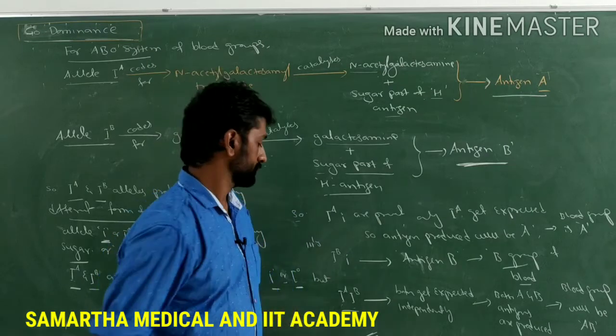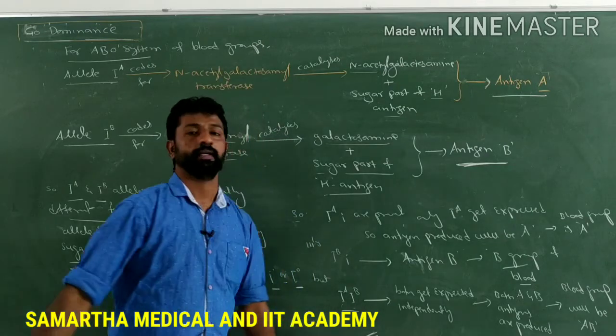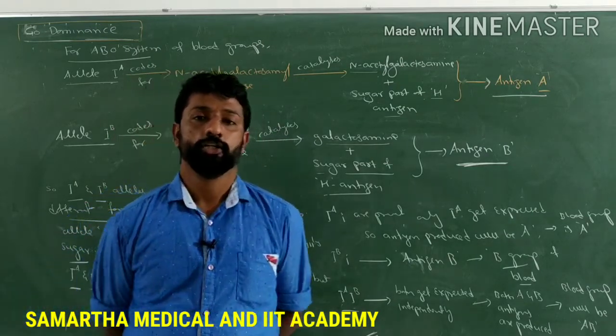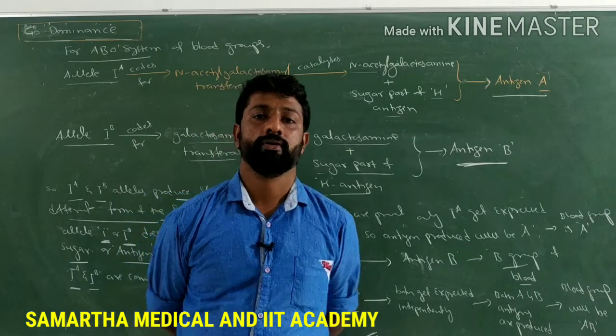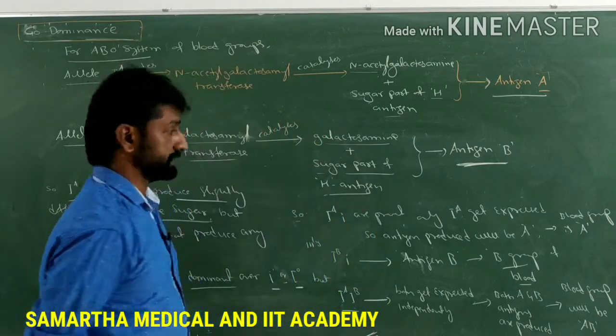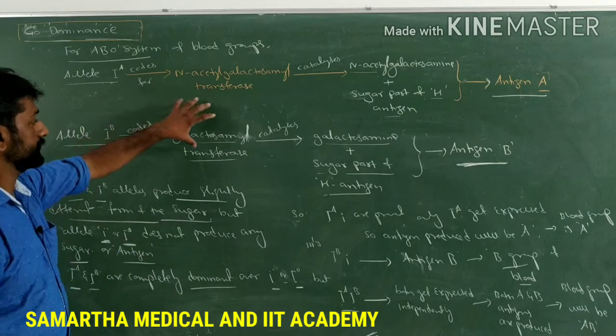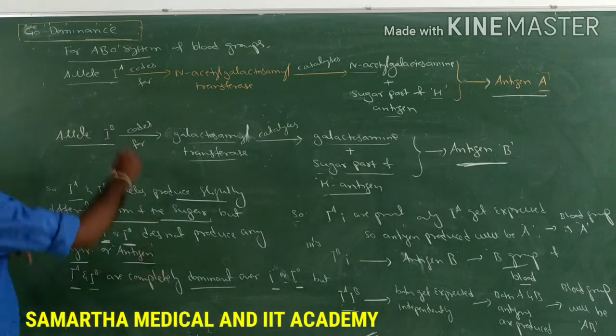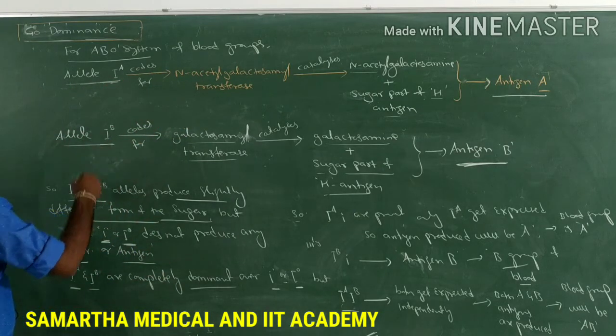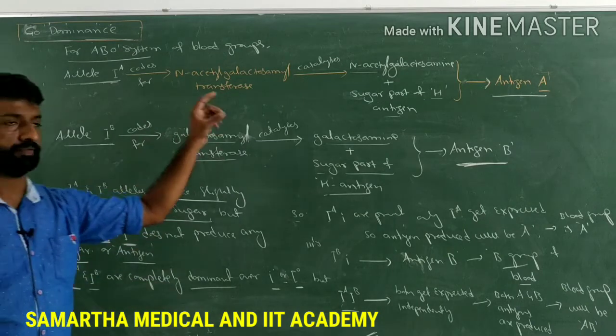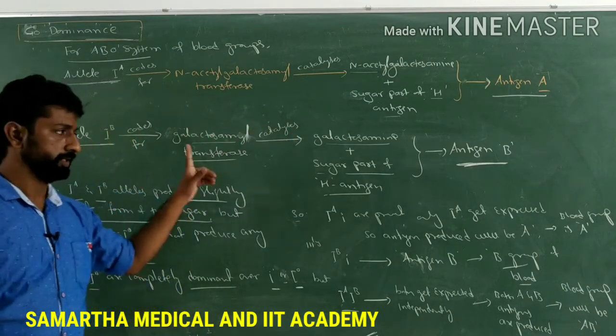Okay, so this is enough for today's class. In the next class we are going to discuss two gene inheritance. Hope you have understood today's class. Make a note of these points also. These examples, the functions of allele IA and allele IB, are very important for the NEET examination. So make a note of these points now.